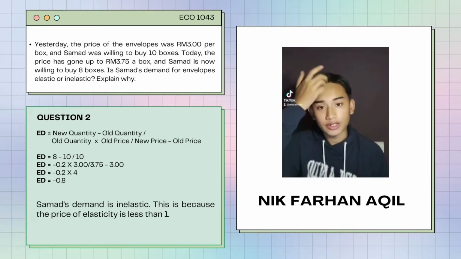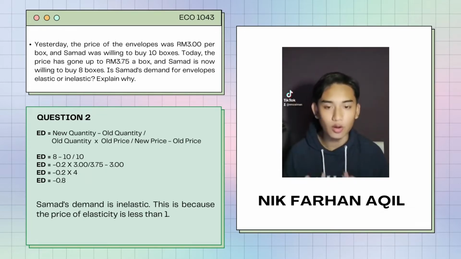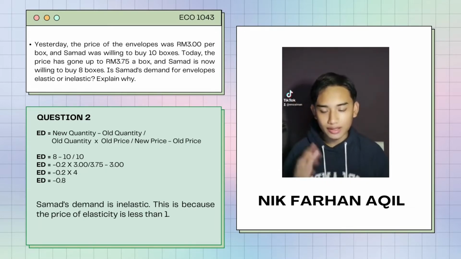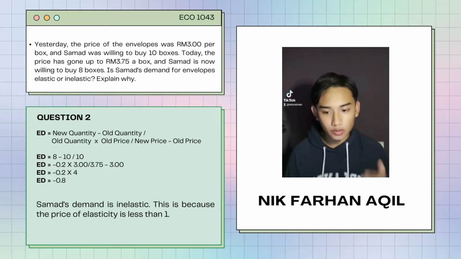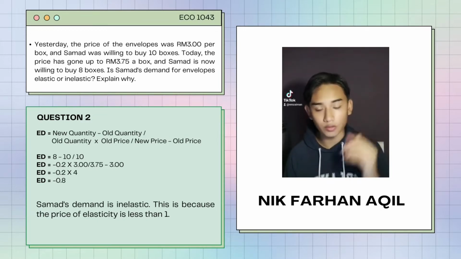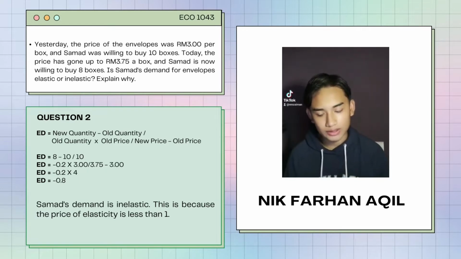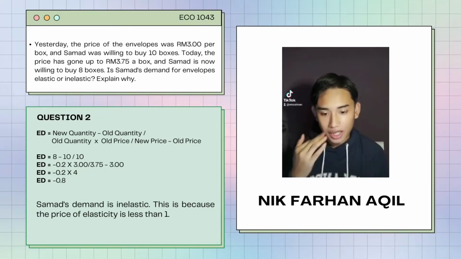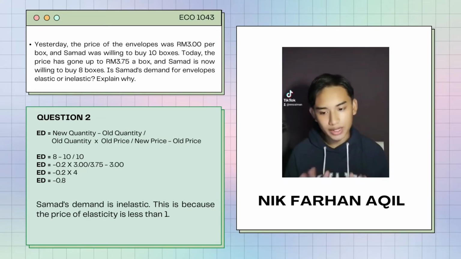Okay, so we move to the next question, question number 2. The question is: yesterday the price of envelopes was RM2 per box and someone was willing to buy 10 boxes. But today the price has gone up to RM2.75 a box and someone is now willing to buy 8 boxes. Is someone's demand for envelopes elastic or inelastic? Explain why.